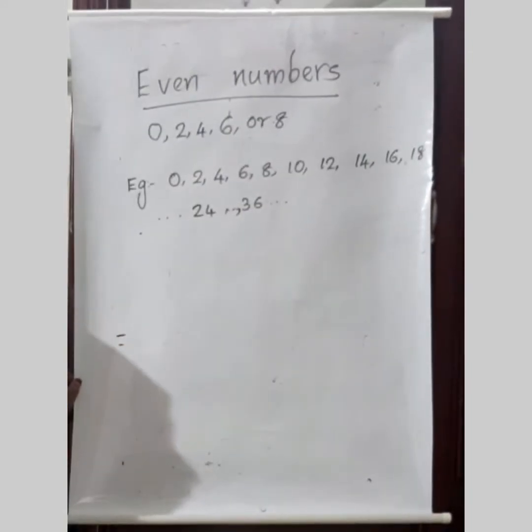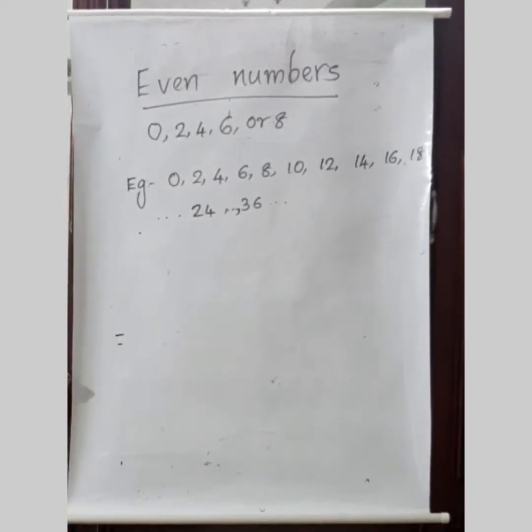So how will you find whether a number is an even number? Yes, you should say that the number has any of 0, 2, 4, 6 or 8 in the ones place digit. Then only the number could be an even number.